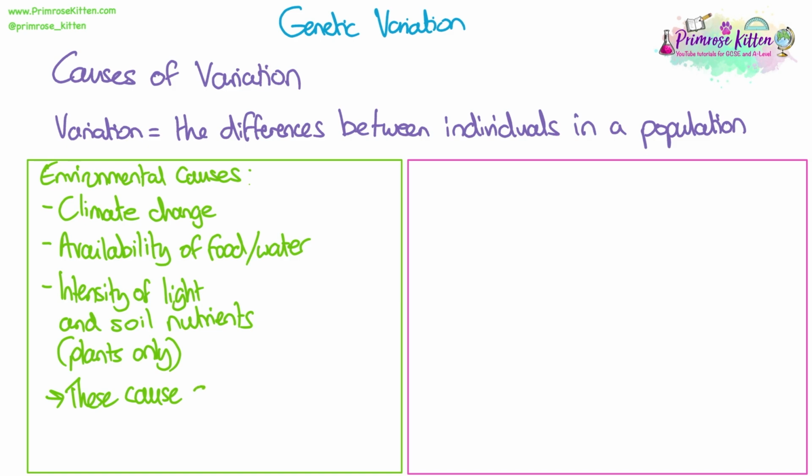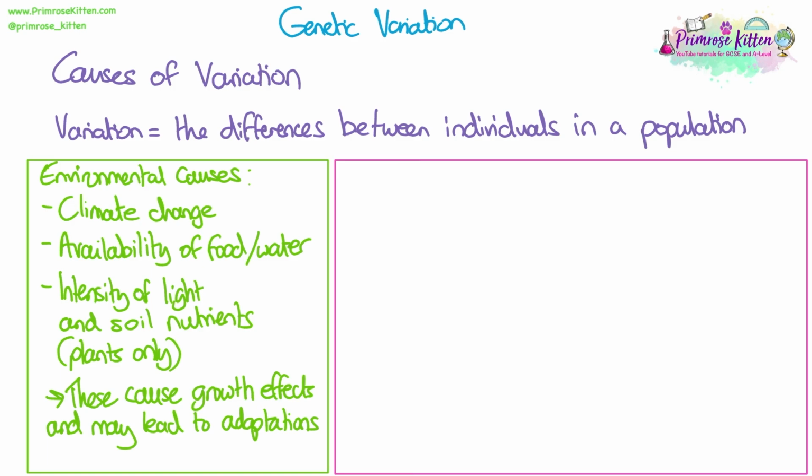These are going to affect how organisms grow, because obviously it's going to be dependent on how many nutrients they're going to get, as well as how much they're going to be exposed to various different temperature and weather effects. And these can be what lead to causing adaptations to organisms over time.